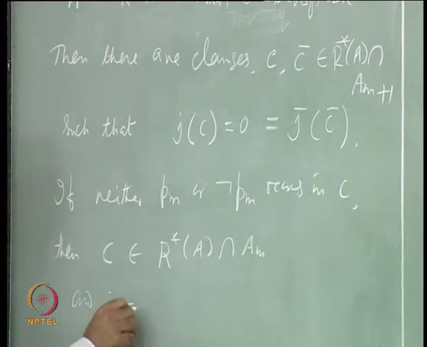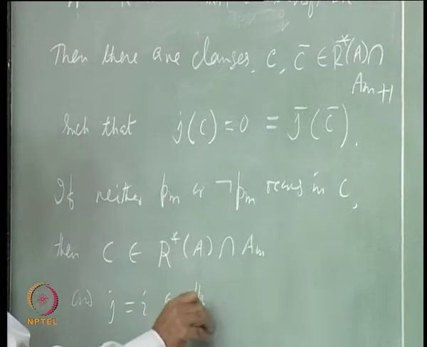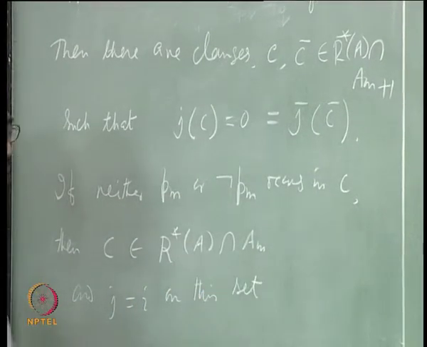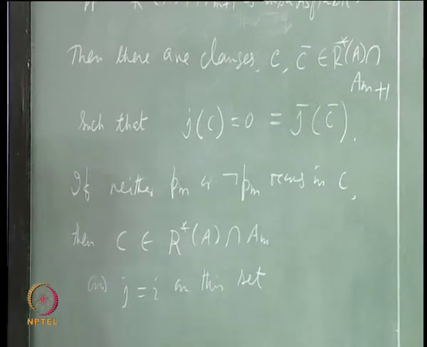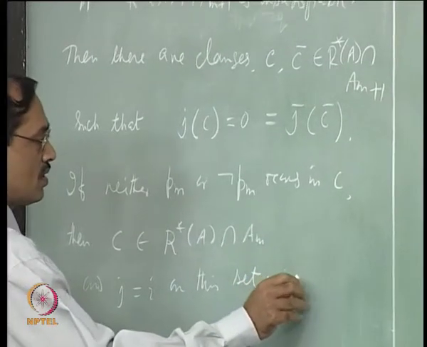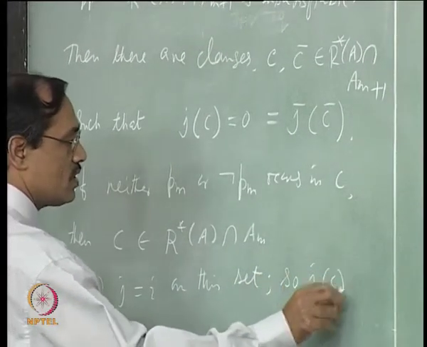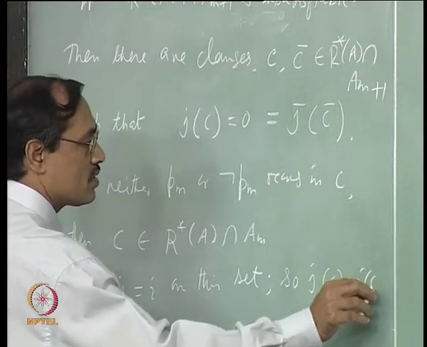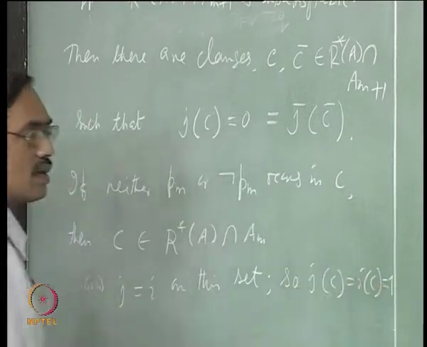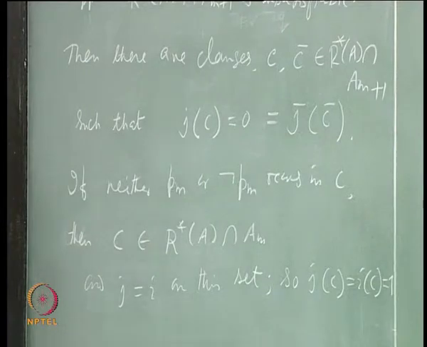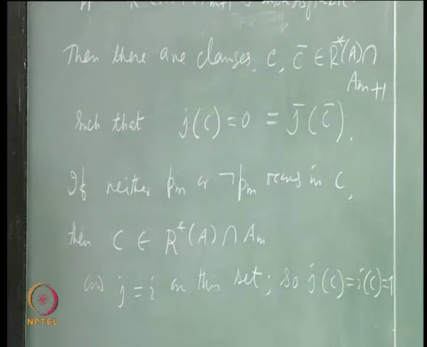And J is equal to I on this set. Okay. So, J of C should be equal to I of C equal to 1, right, contradicting J of C equal to 0.